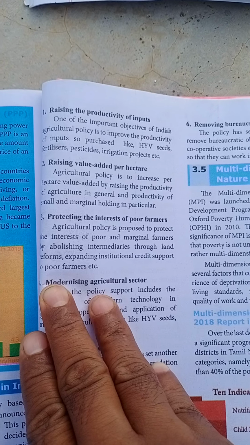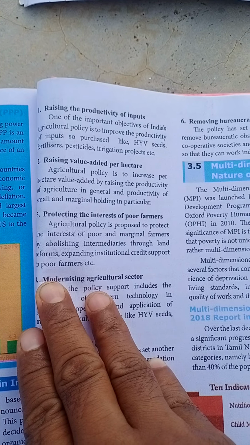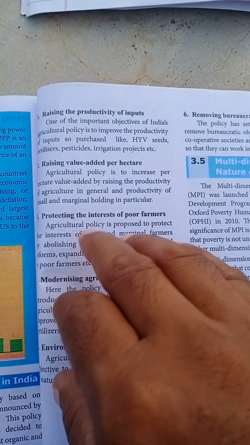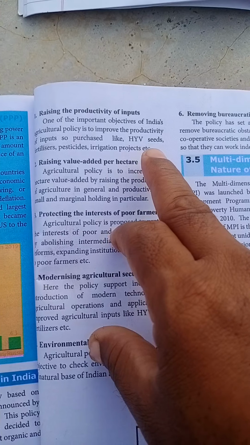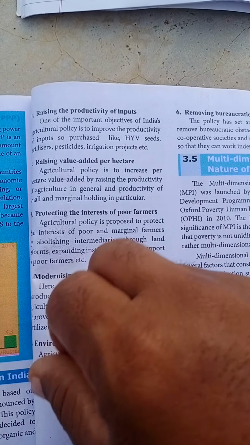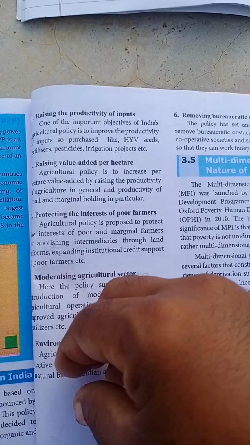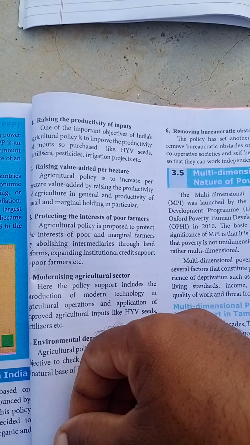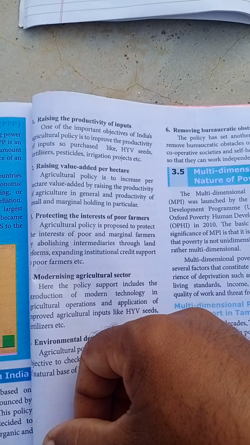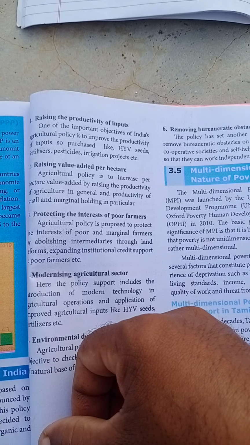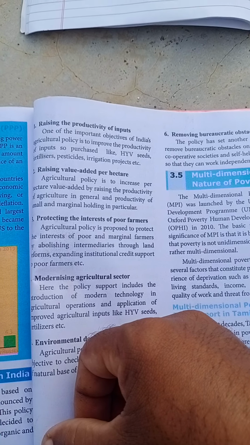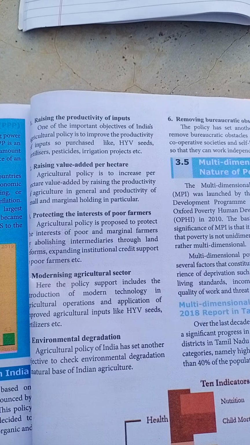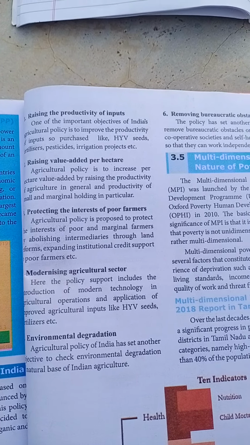For increasing productivity, what inputs do we have to use in the agriculture sector? One is we have to purchase HYV, that means high yielding variety seeds, then only the productivity will be increased. Next, we have to use fertilizers, pesticides, and irrigation. These are the things we have to purchase, then only the productivity will rise.